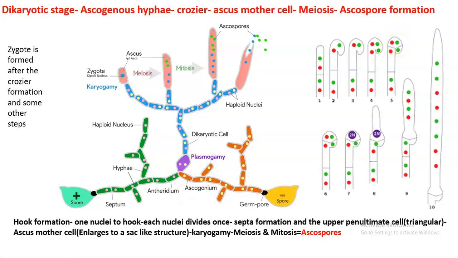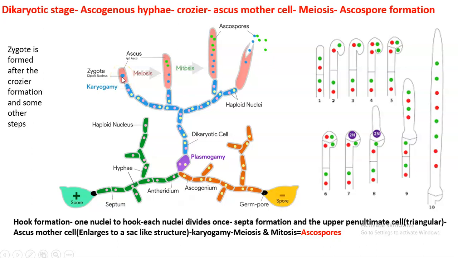From now it will be called the ascus mother cell, because the ascus will be formed from this particular cell's development. So this penultimate cell now fuses. You can see it fused. After fusion, it formed a diploid zygote.